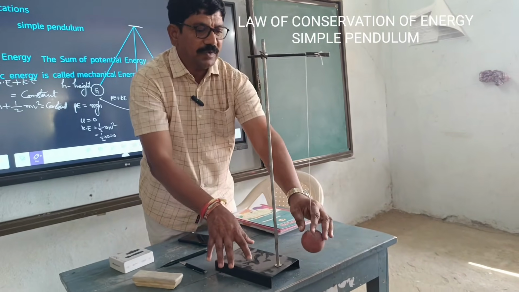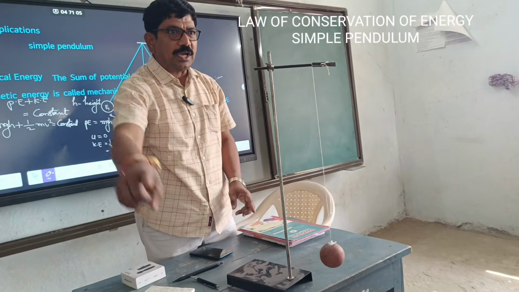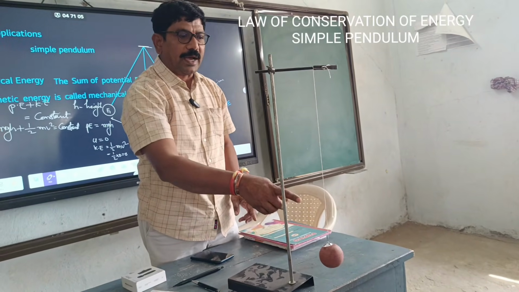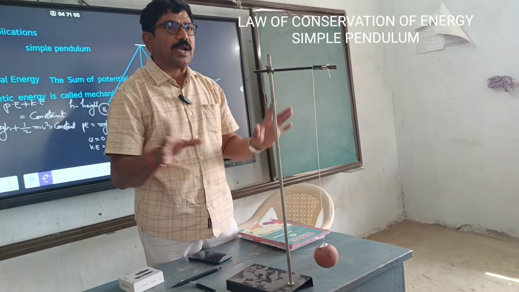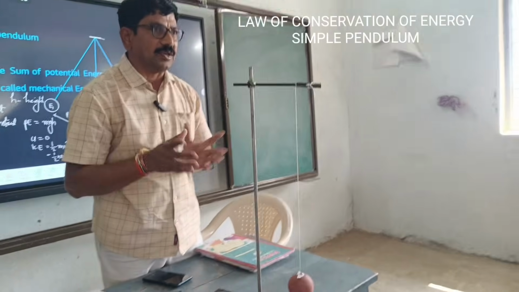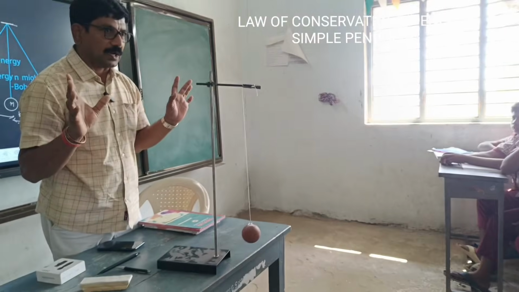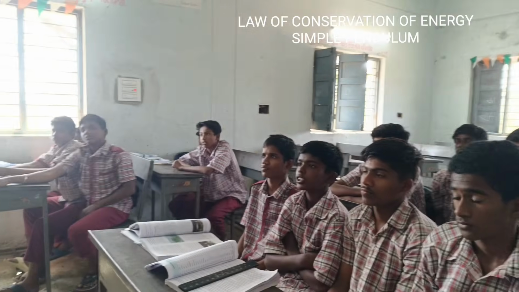So in between these two extreme positions, the potential energy is converted to kinetic energy and converted back to potential energy. Here the total mechanical energy of the system remains constant. Are you clear about that one? So this is the law of conservation of energy.